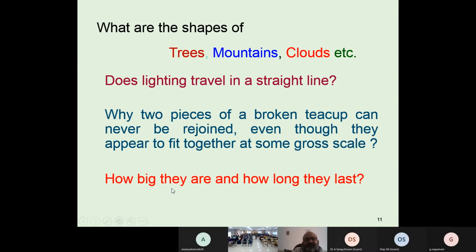So how do we predict whether something that looks very small really is small or not? We can study this through fractals.